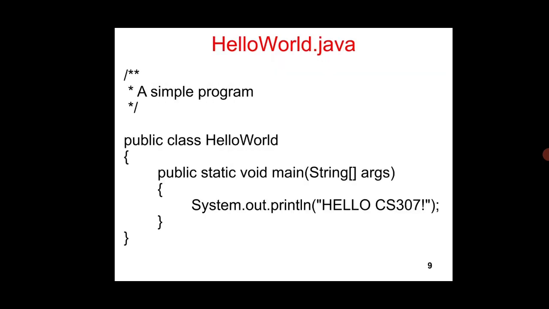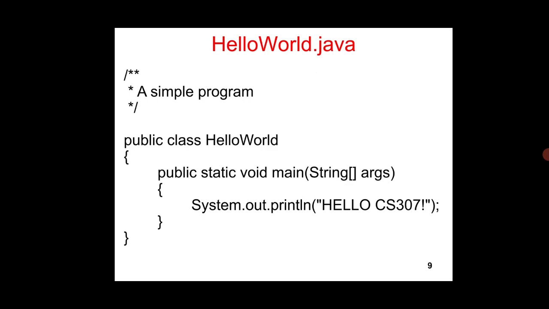That's why we are saying that Java is a pure object oriented language. Then HelloWorld.java: public class HelloWorld, public static void main, String arguments. Here this is a simple Java program, public class HelloWorld. Here we are having the class name as HelloWorld.